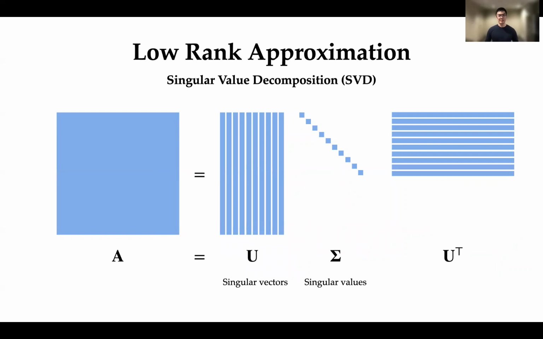Now, in order to discuss our results, I'll introduce the singular value decomposition, or the SVD. In the SVD, we can take a symmetric matrix A and write it as the product U times sigma times U transpose, where U is a matrix that has orthonormal vectors, which are known as the singular vectors, along its columns. And sigma is a diagonal matrix that has the singular values down its diagonal.